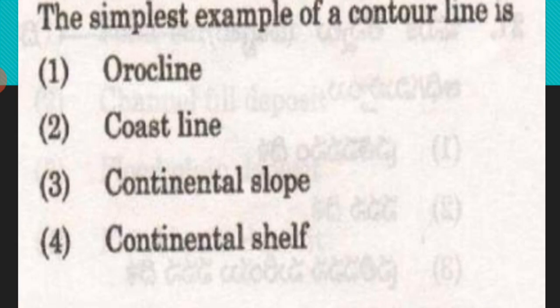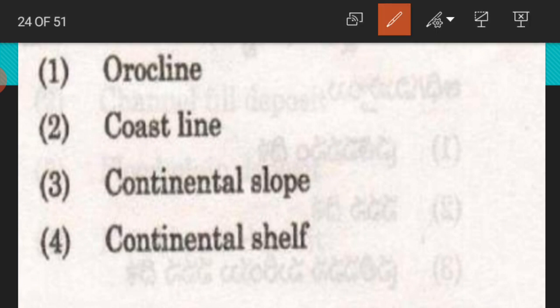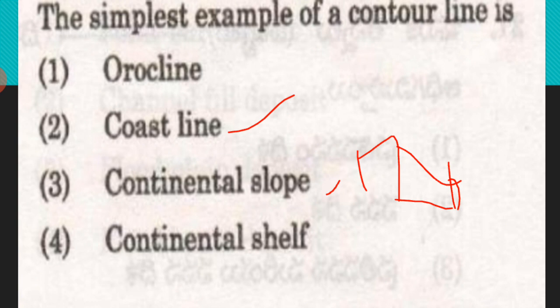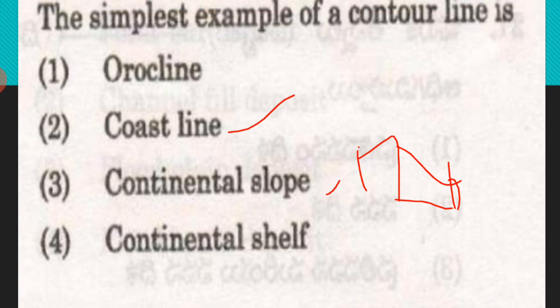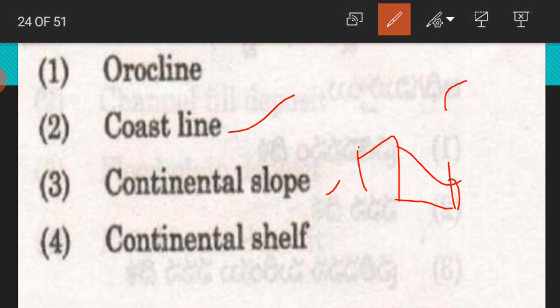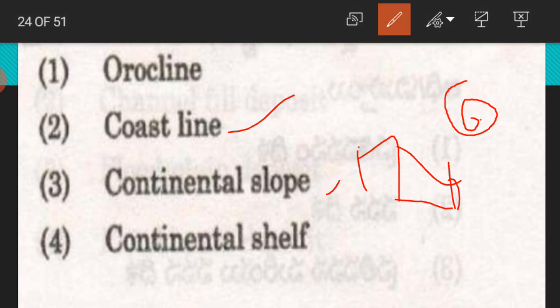The simplest example of contour line is contour lines. Contour line is not a coastline, not a continental slope, not a continental shelf. You can eliminate these options. Contour lines you can map. There are contours in a geological map. Contour lines belong to orocline, not coastline, not continental slope, not continental shelf.